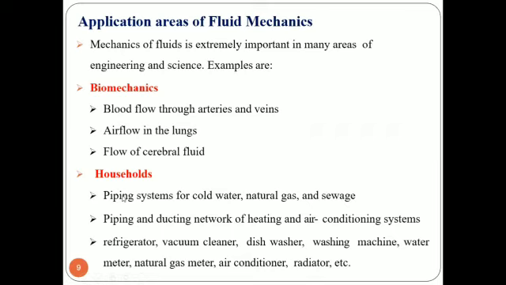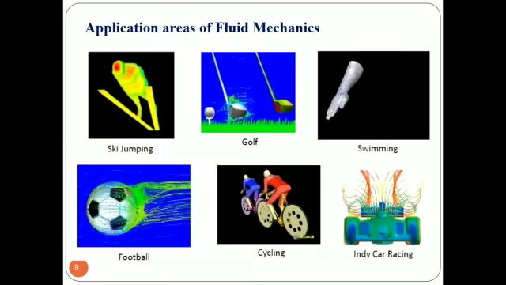Now, as we move forward, we see various examples of household activities which involve fluid mechanics. Piping system for cold water, natural gas, sewage, piping and ducting network of heating and air conditioning systems, refrigerator, vacuum cleaner, dishwasher, washing machine, air conditioner, radiators, etc. These are the various daily examples which we see in our house. We can also see some pictorial examples of fluid mechanics here.